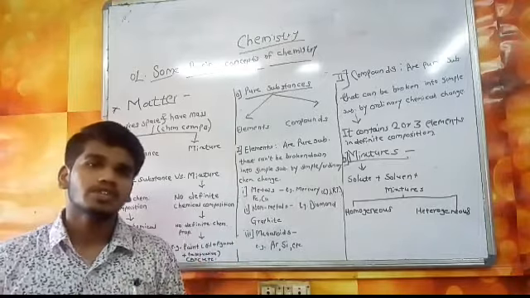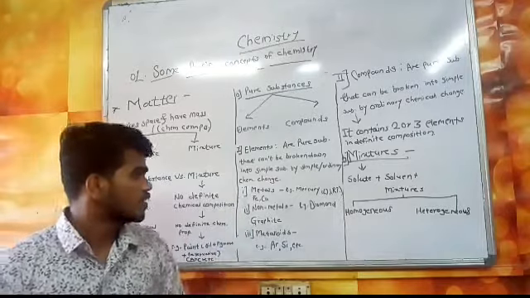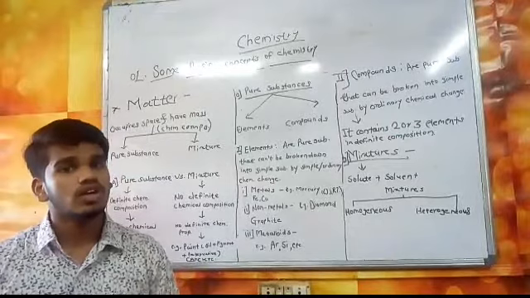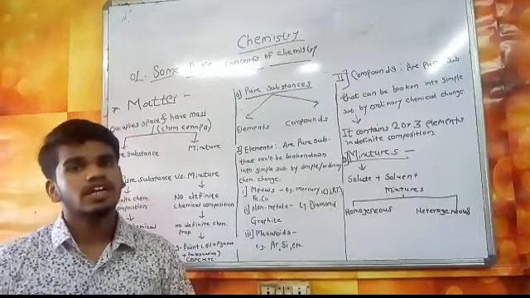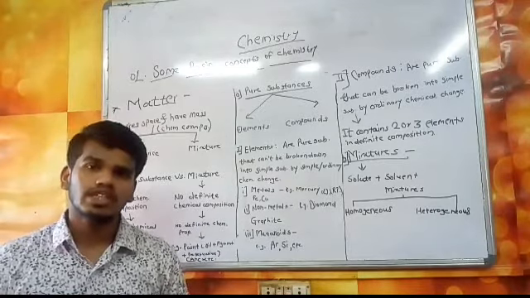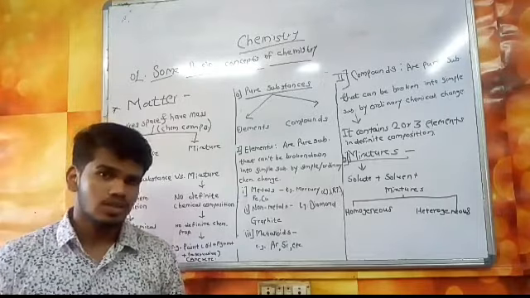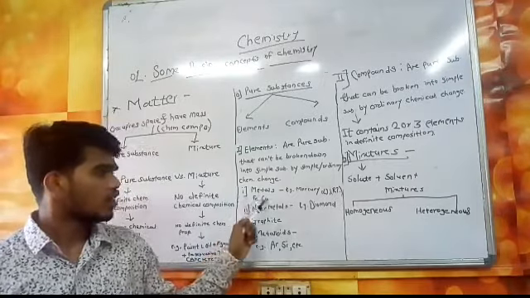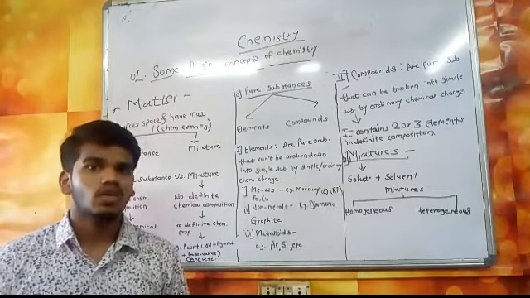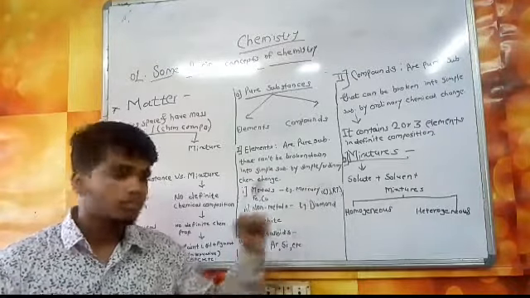So let's see the properties of all these three. Let's go through the properties of metals. Metals have luster, and they are good conductors of heat and electricity. They are ductile, so they can be converted into wire, and they can be converted into metal sheets by hammering them. Some common examples of metals are gold, silver, iron and copper. These are present in the solid state at room temperature, while mercury is an exceptional metal that is present in the liquid state at room temperature.